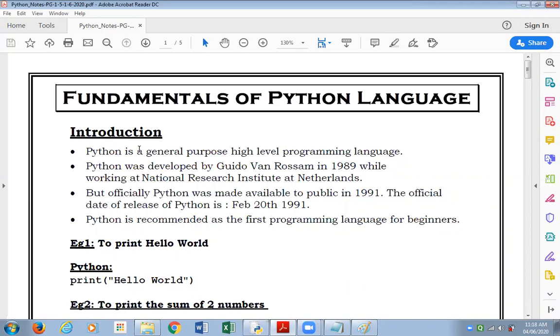Earlier, there were languages which were specific for commercial purposes, and there were some other languages specially used for engineering or scientific applications. But that is not so in case of Python. It can be used for multiple purposes, and by various industries.